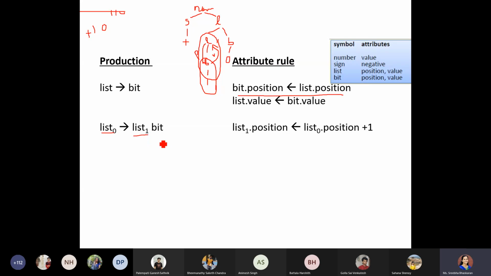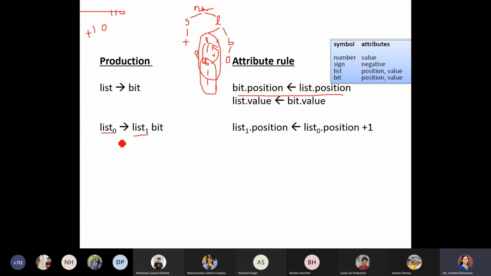When we have the same list mentioned on the left hand side as well as the right hand side, then to avoid confusion, it gives a number to it. It uses a suffix for it. The numbering will happen from left to right, and that too from 0 onwards.